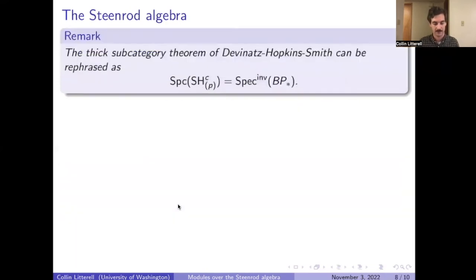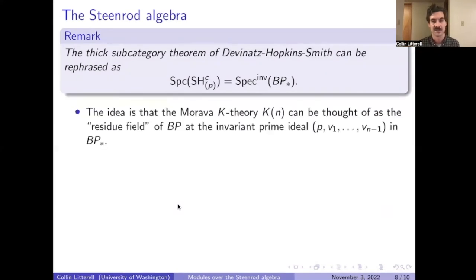To really highlight the analogy here, we can rephrase the thick subcategory theorem of Devinatz, Hopkins, and Smith as a computation of the Balmer spectrum in terms of invariant prime ideals in BP_*. The idea is that the Morava K-theory K(n) can be thought of as a residue field of BP at an invariant prime ideal in BP_*.